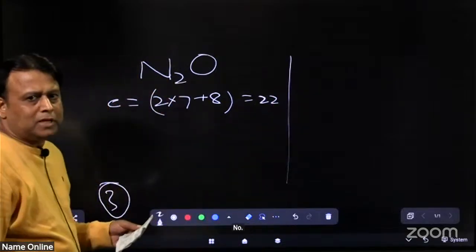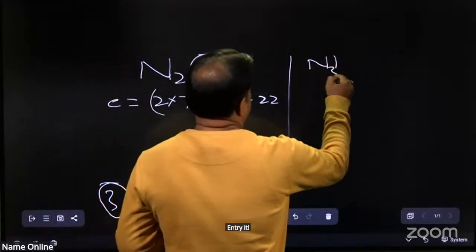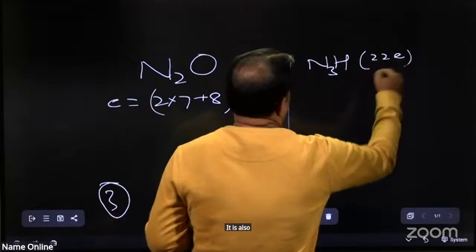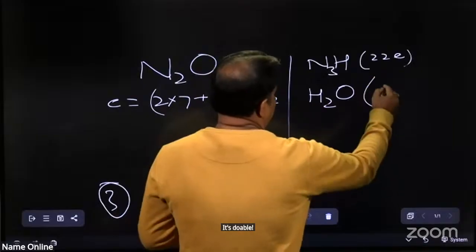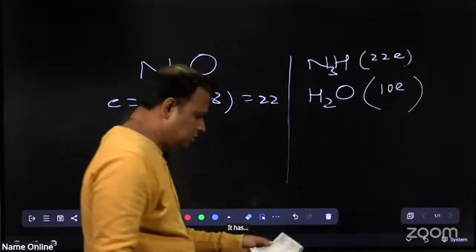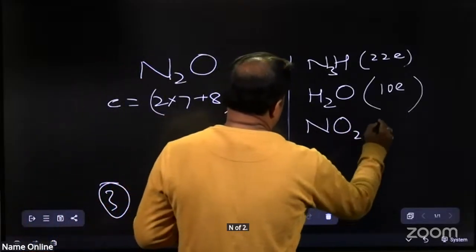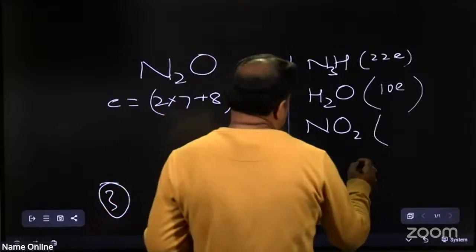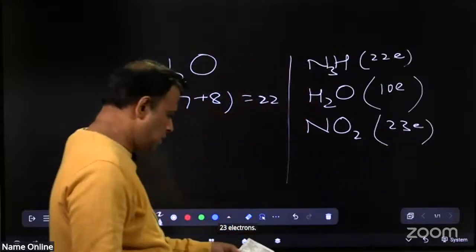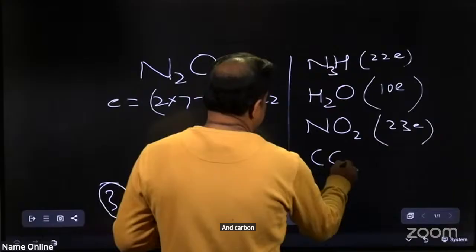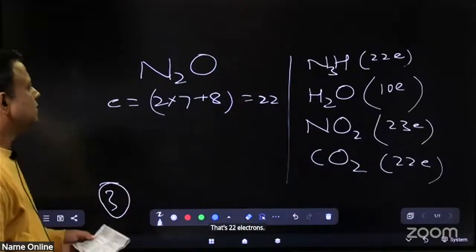Now, option number first, N3H, it also has 22 electrons. H2O has 10 electrons. NO2 has 23 electrons. And carbon dioxide has 22 electrons. Listen, the question is,